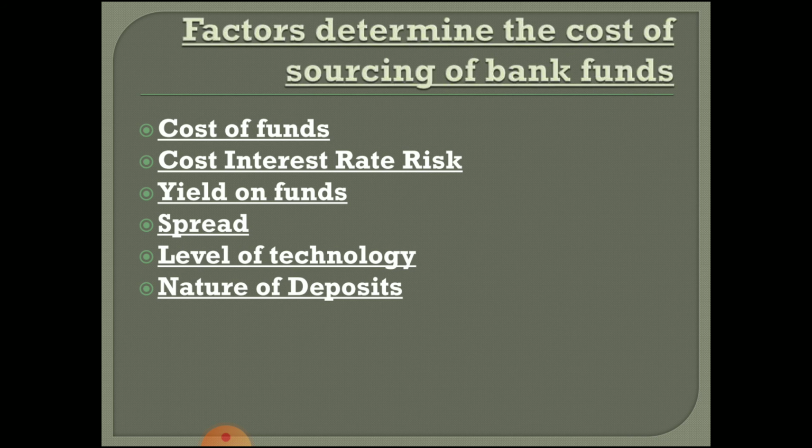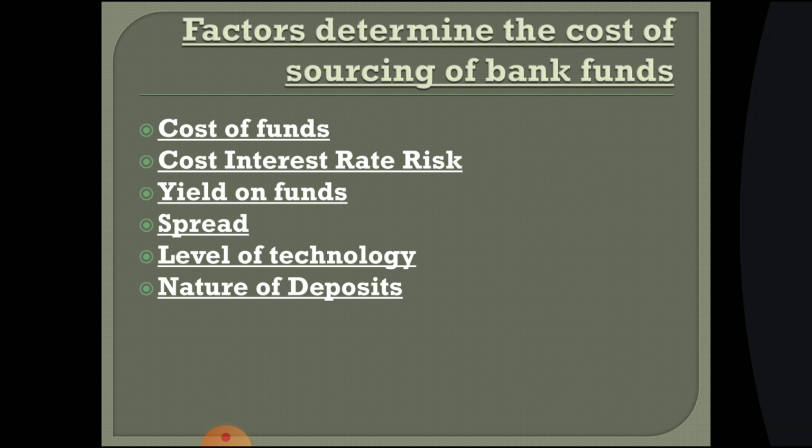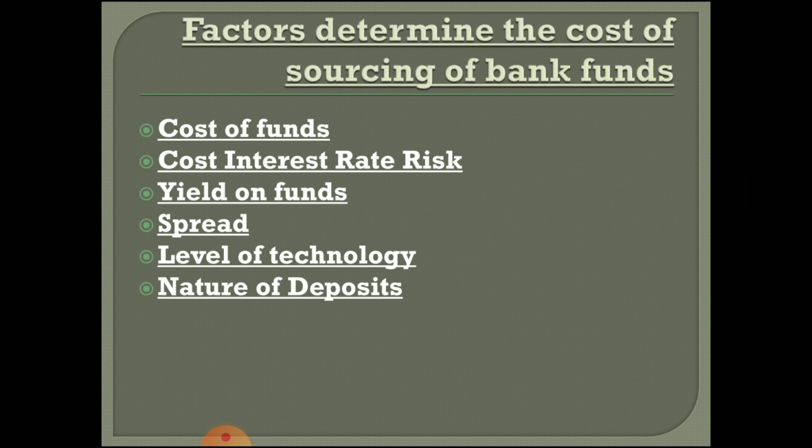And the branch where current deposits and savings deposits are more, there what happens is that they can't give as much loan as the other branch is giving. The reason is that anytime a customer may come, because it is current deposit and savings deposit, there is no time restriction. He can withdraw money through ATM, he can do online transactions, or he can come to the bank for withdrawal of money. So the nature of deposits will determine the cost of the source of banking funds, right? So these are a few of the important sources, right? If cost of funds, cost, interest rate risk,